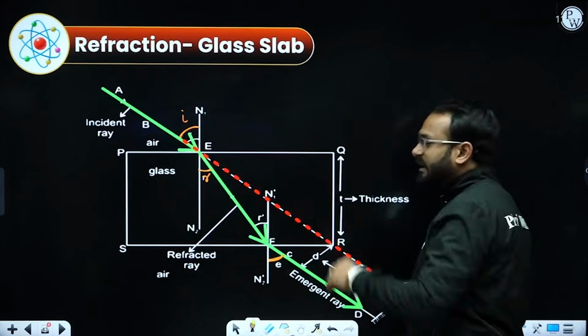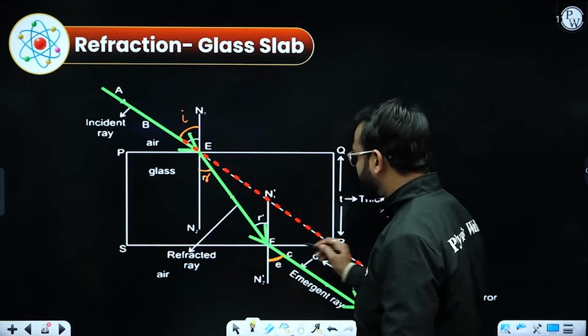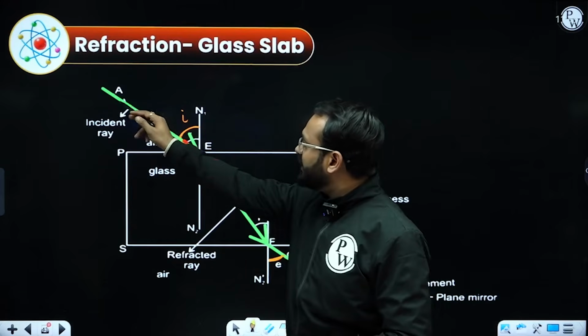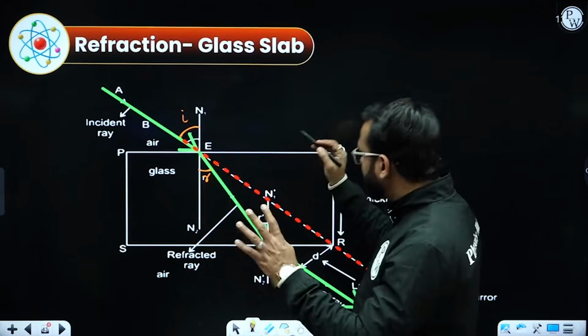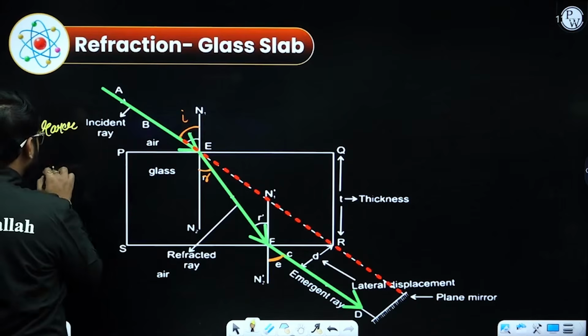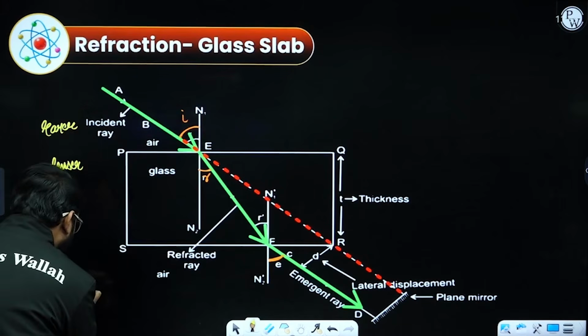So if we see the refraction through a glass slab, what is going to happen? Let's consider we have a glass slab PQRS and a ray of light AB traveling from the air medium and entering into the denser medium. So the light is traveling from the rarer medium into the denser medium, and again into the rarer medium.